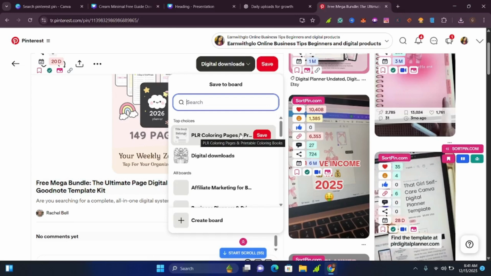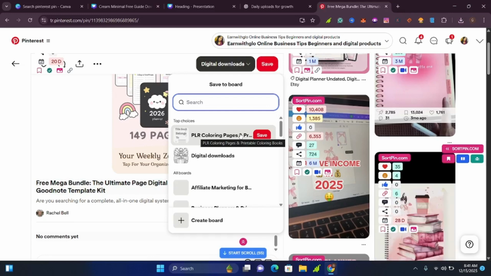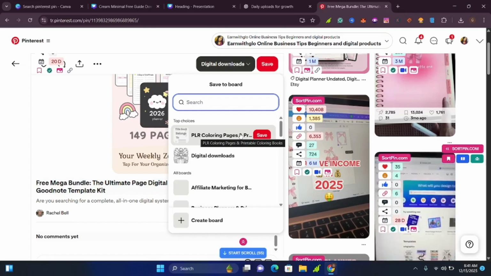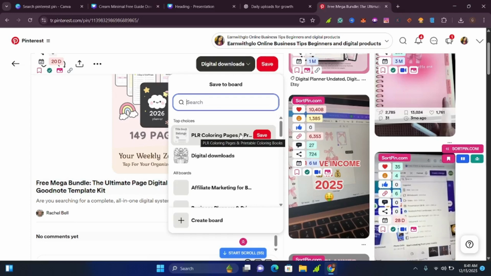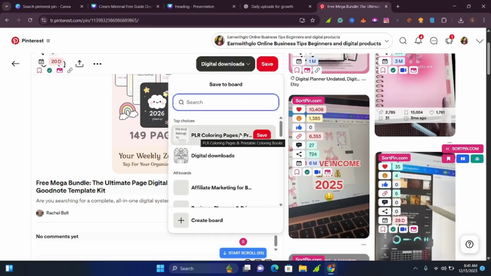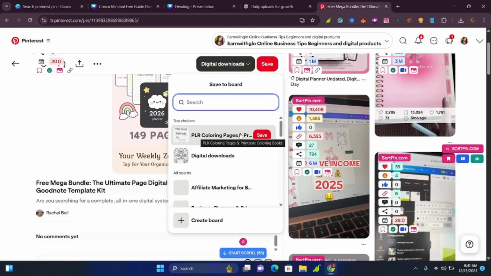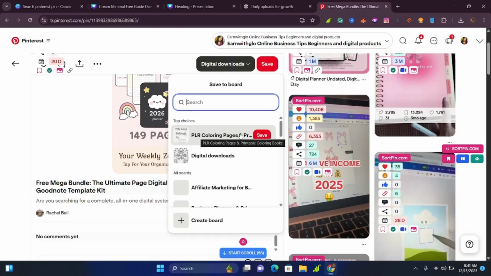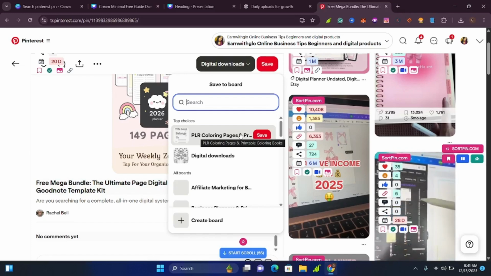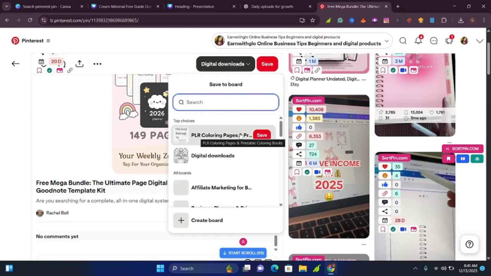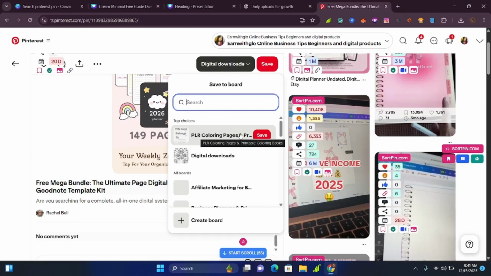And if I'm also creating a pin, I'll use a title which will have keywords like coloring pages, PR, and much more, so that when a person is searching on Pinterest, my digital product can be easily found and seen on Pinterest. So you make sure you always put in the right title that has enough SEO and keywords. You use board names that are searchable and can be seen quickly by the people who want to buy your digital products.